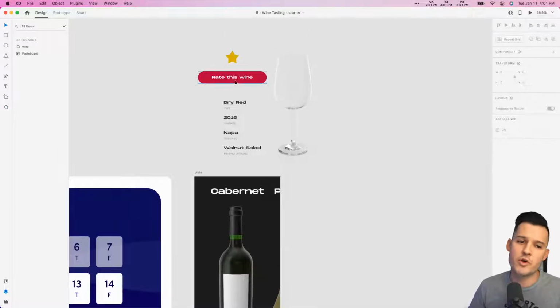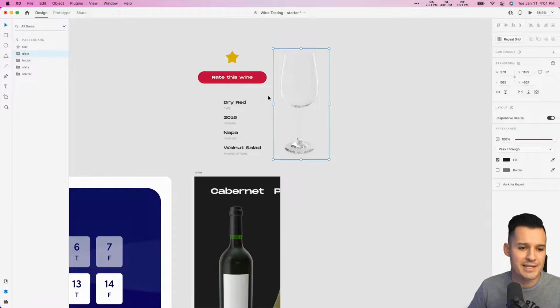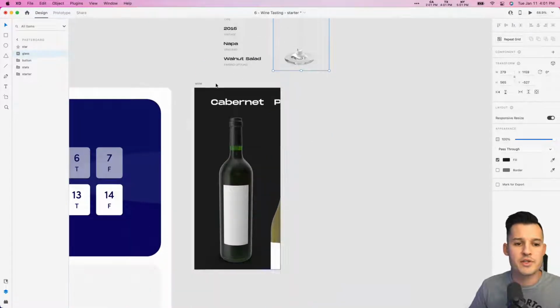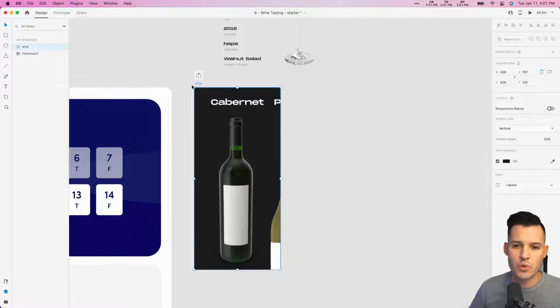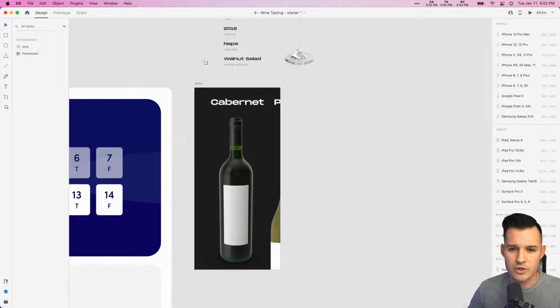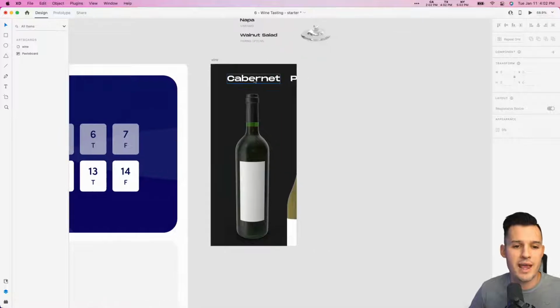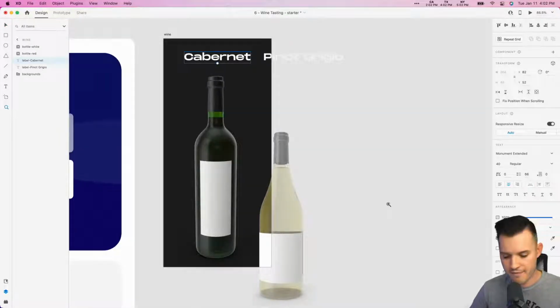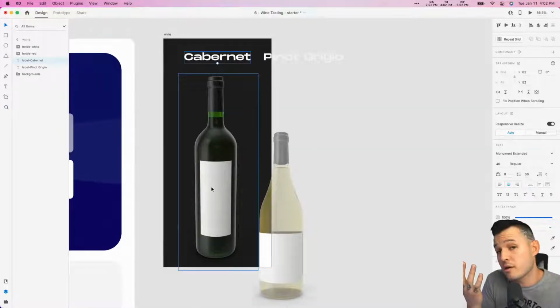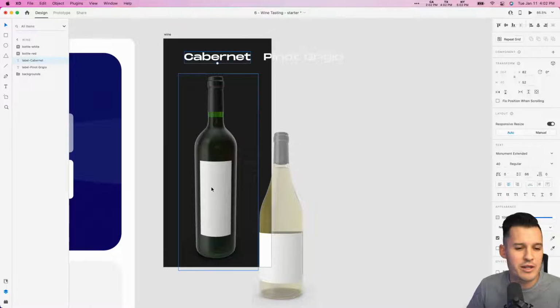We have some star shapes, some buttons. We got a wine glass up here, a bunch of stats that are kind of grouped together in a folder. And we have a starting artboard that is 428 by 926. It's your standard iPhone 12 Pro Max. And we have a couple of wine bottles with generic labels. Actually, it's on purpose. We're going to use that in a little bit. And then we have some names.